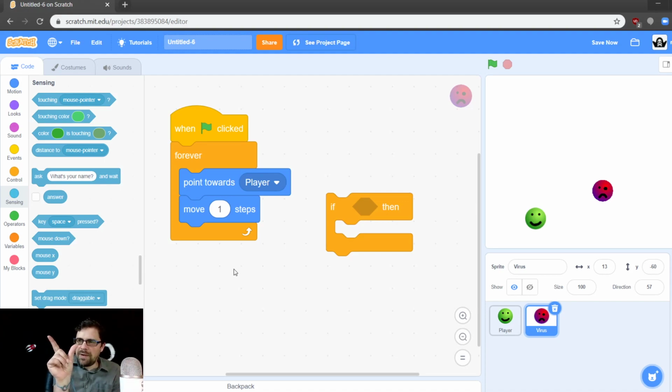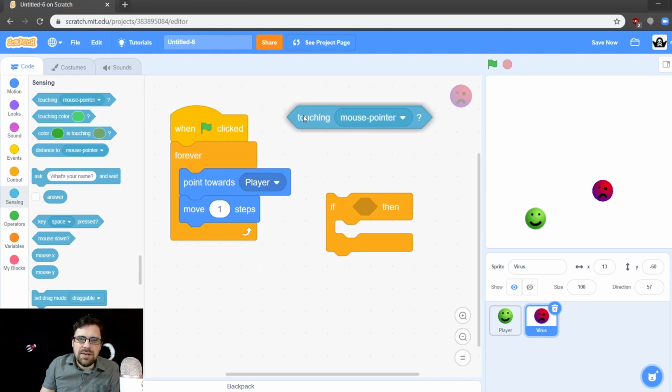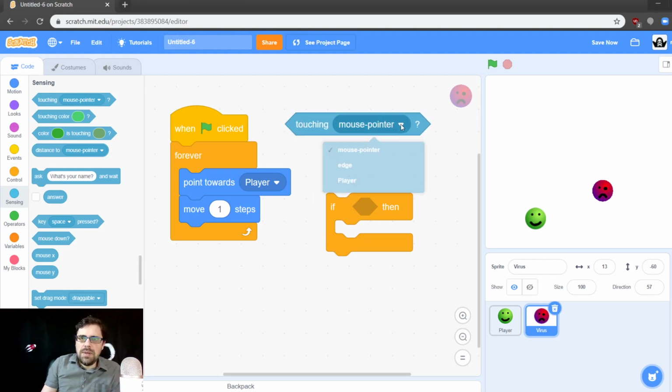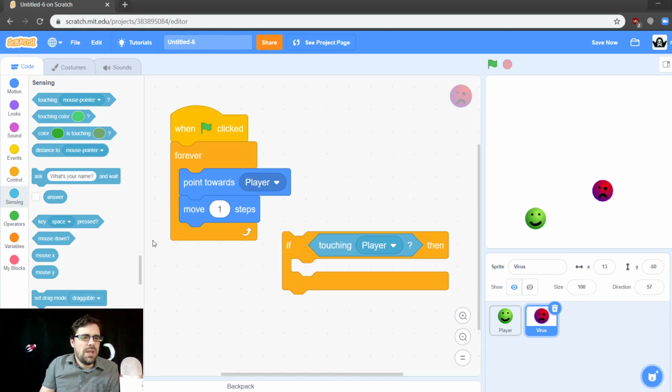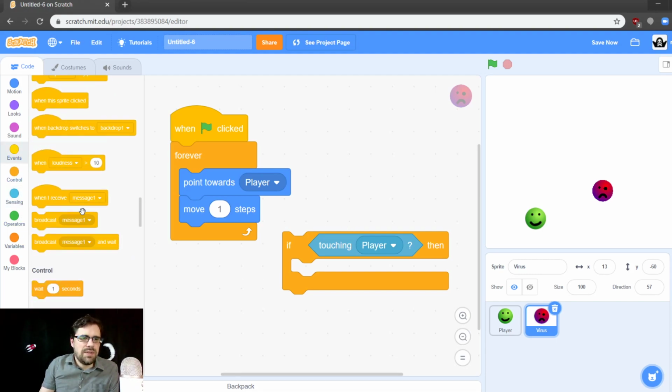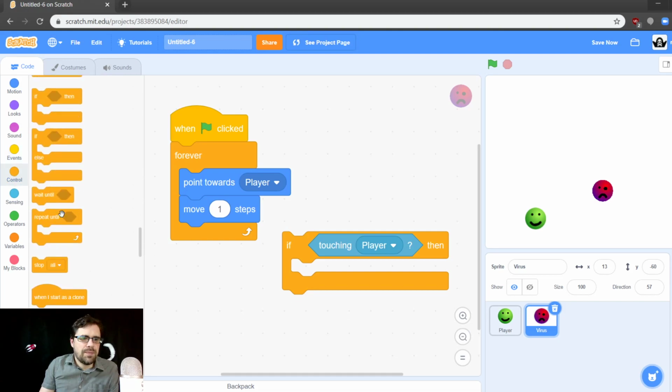So we want, when our virus touches the player, the game to be over. So if, and then we want touching. Here it says if touching mouse pointer, but let's change it to player. If touching player, then we will stop the game. So let's go to events? Nope. Control.